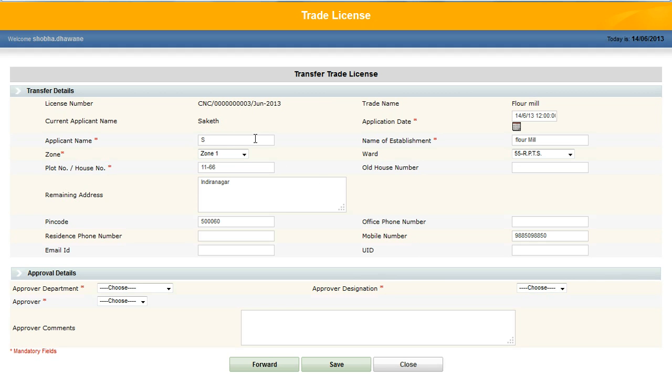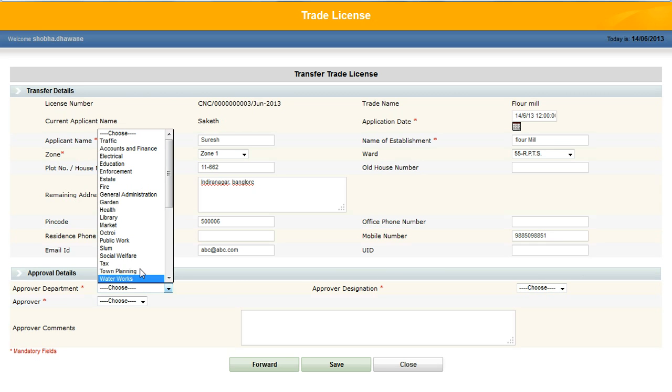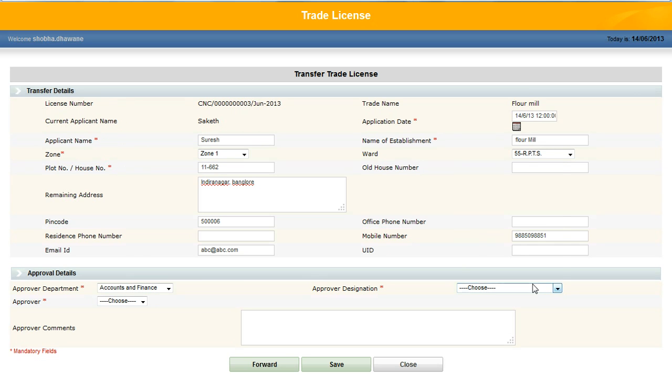I am changing the applicant name. I can change the address details or any house number details. I can change the address. I can change the PIN code, office phone number, residence phone number, email ID, mobile number, and I am selecting the approval details for approval.